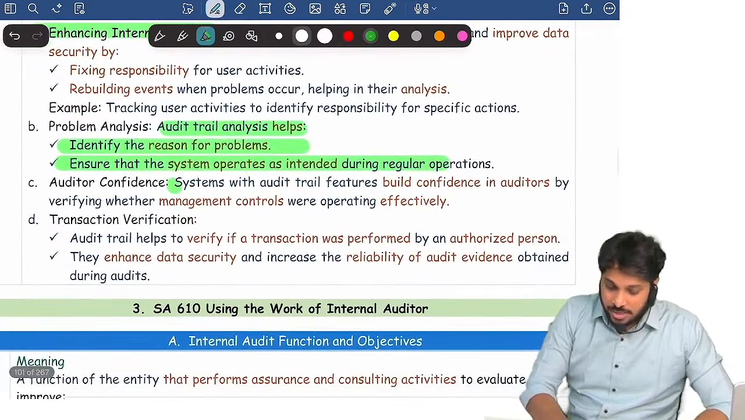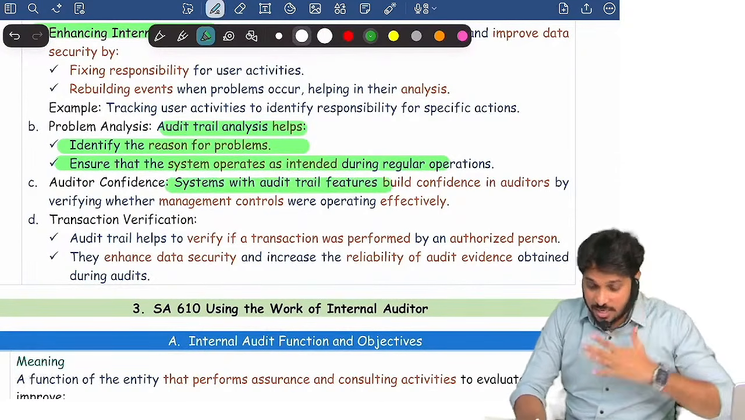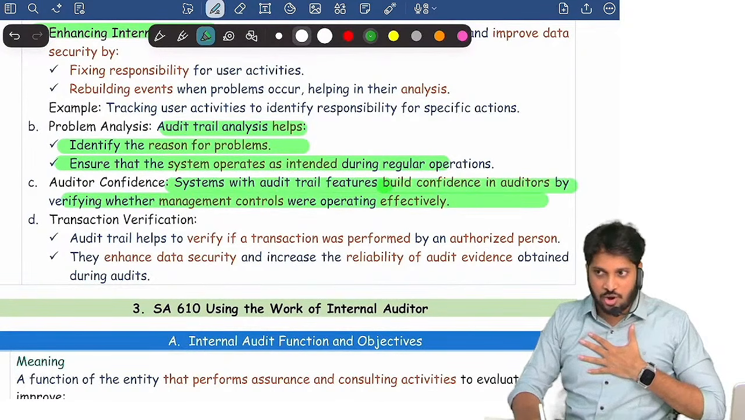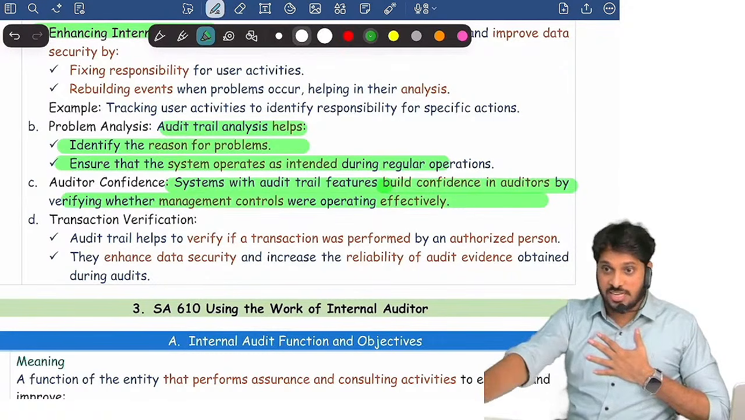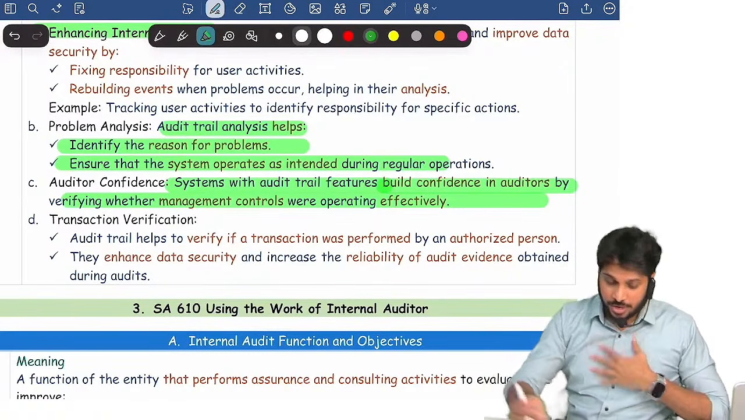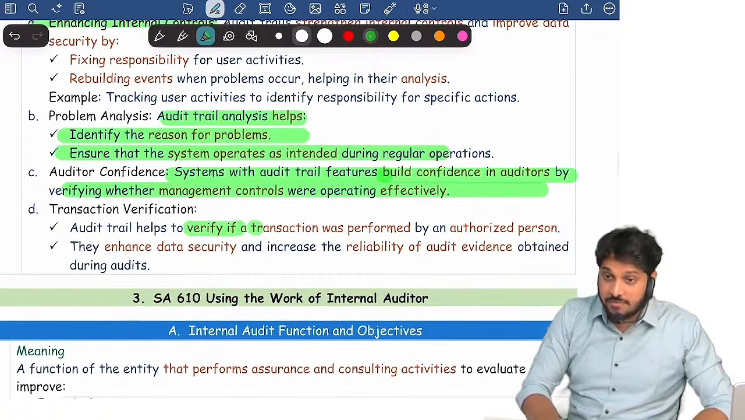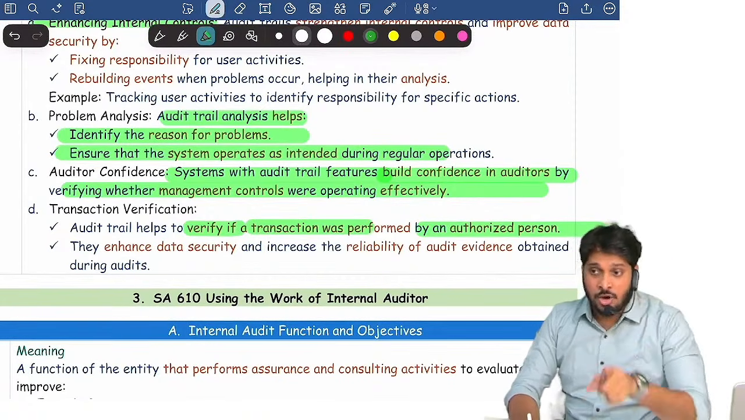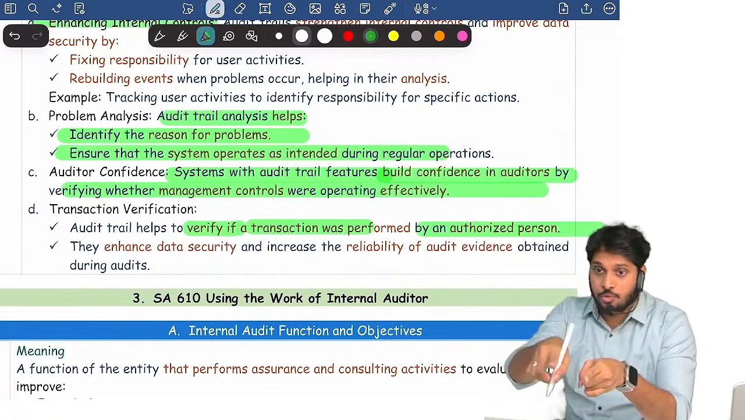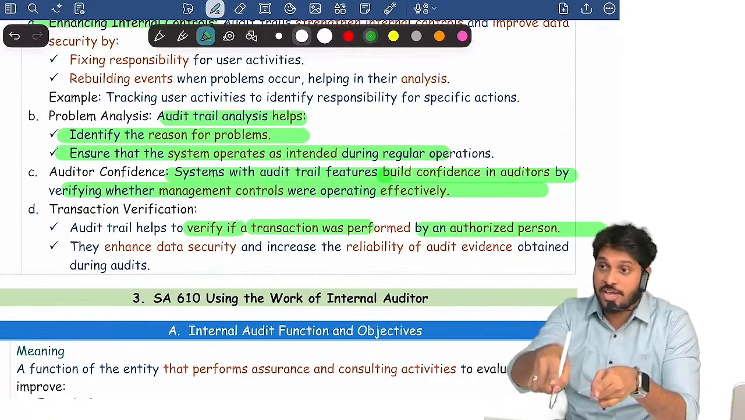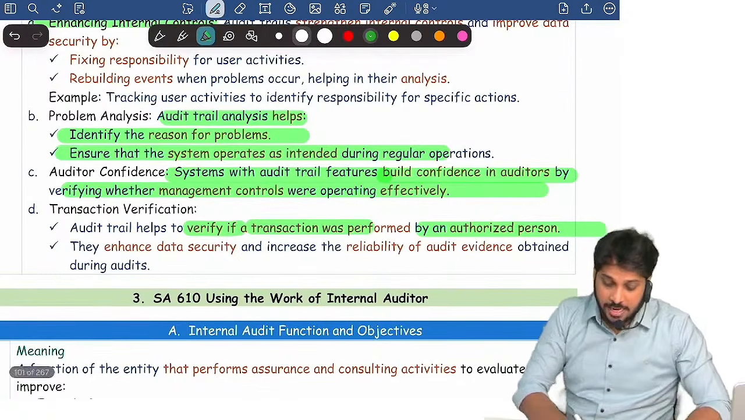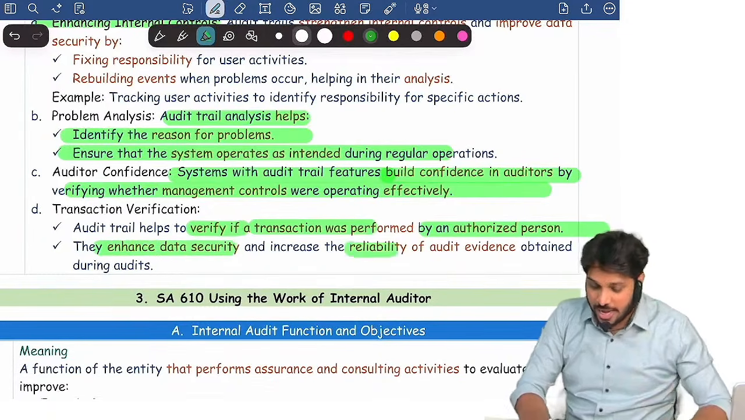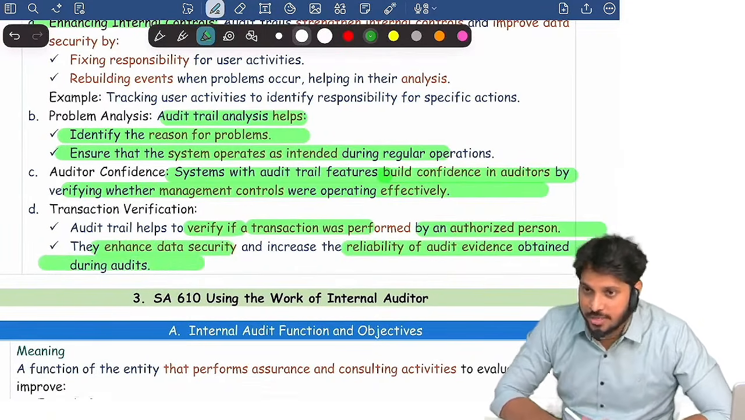And in systems where the audit trail feature is there, auditors will have confidence. I will have confidence that whatever they recorded, they are not manipulating later. Then they will verify whether the transaction was performed by an authorized person or not. I can see who passed this entry; the name of the person who passed the entry is recorded, his employee ID is recorded, everything is recorded, and it will enhance data security and reliability of evidence obtained during the audit.